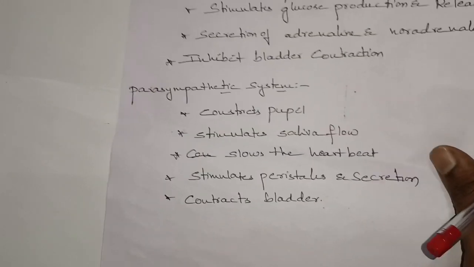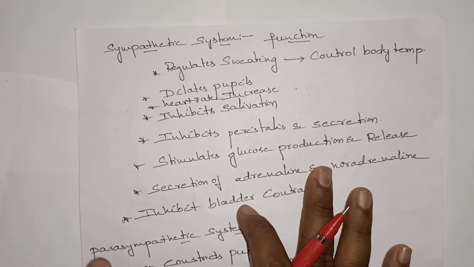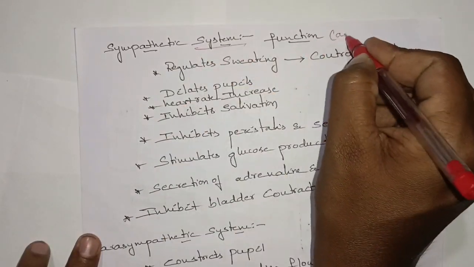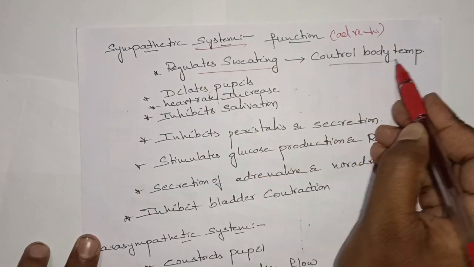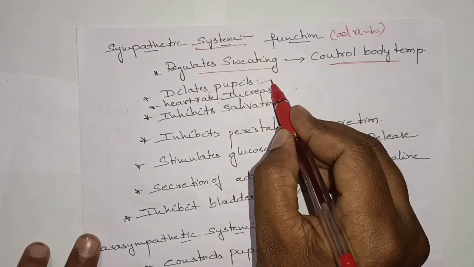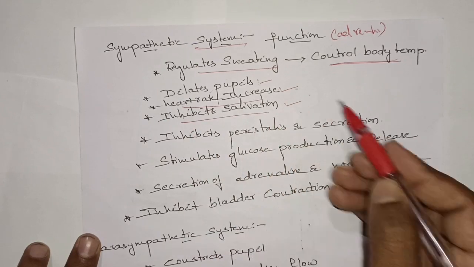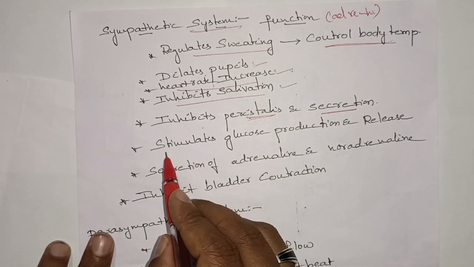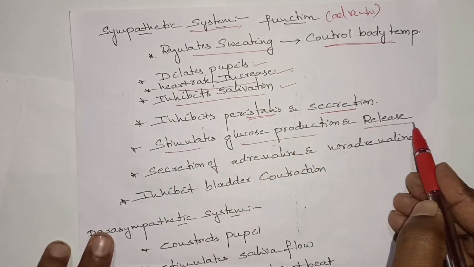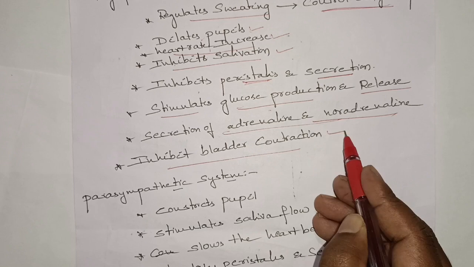Next, here are the functions of the sympathetic system, namely adrenaline release. They regulate sweating, that is, control the body temperature. They dilate the pupil, there is an increase in the heart rate, there is an inhibition of salivation, and they also inhibit peristalsis and secretion. They stimulate glucose production and release, secretion of adrenaline and noradrenaline, and inhibition of bladder contraction.